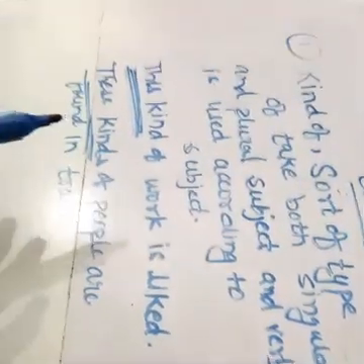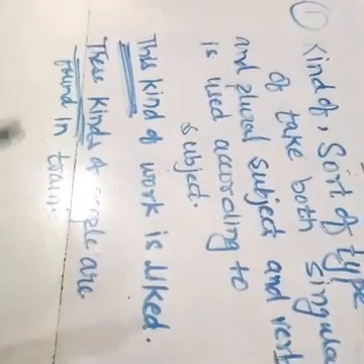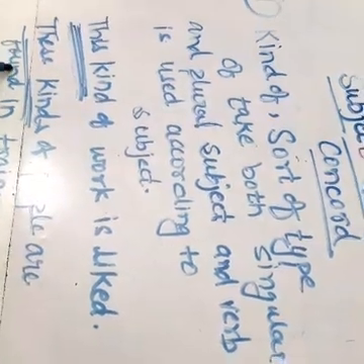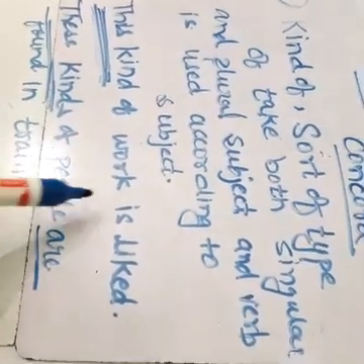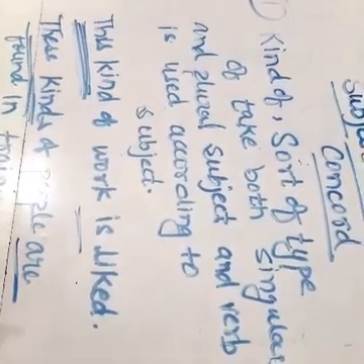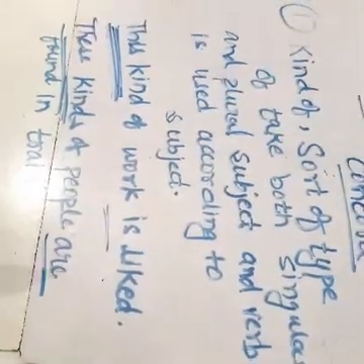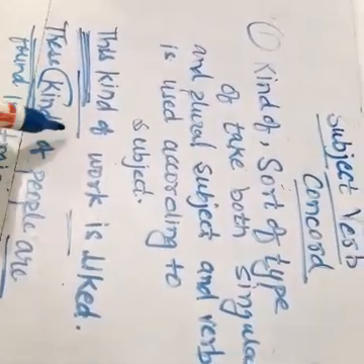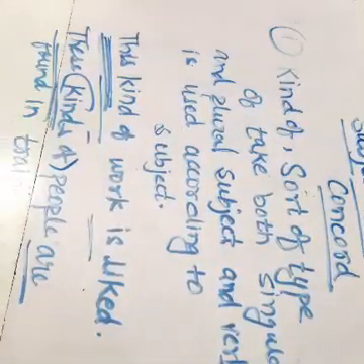So according to the rule, the singular subject takes singular verb and the plural subject takes plural verb. Okay, so this is a normal rule, but the only difference is that here kind of will come, or sort of will come.